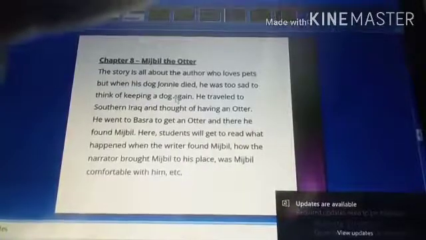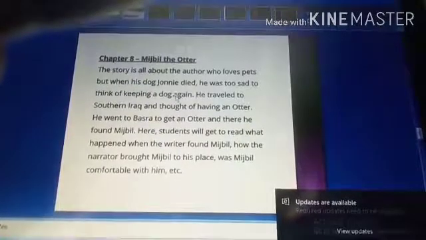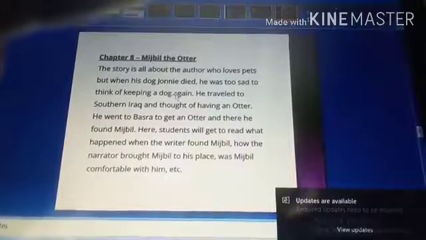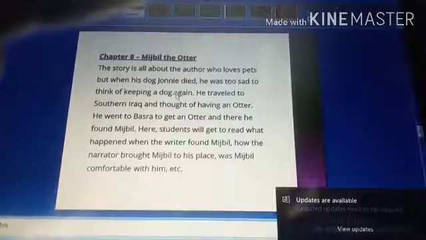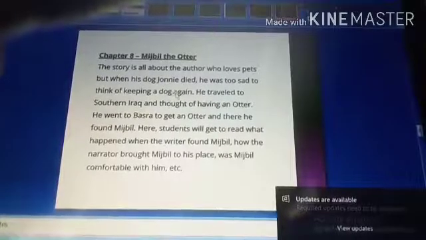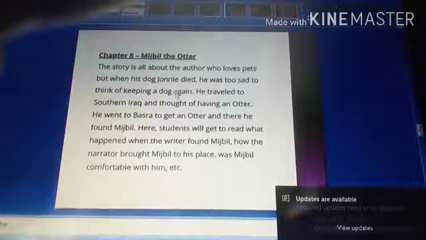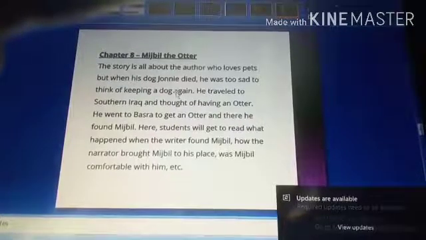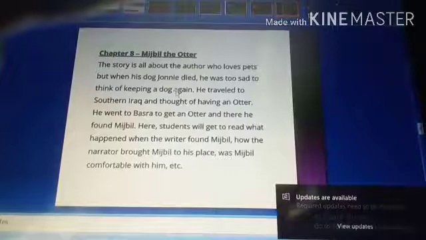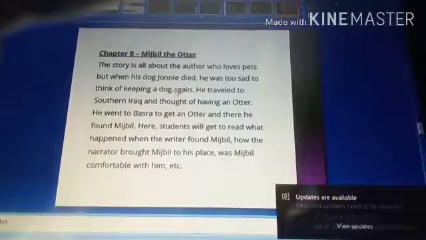Mijbil the Otter. As we all know, this Mijbil the Otter is a story all about someone who loves pets, but when his dog Johnny died, he was too sad to think of keeping a dog again. Sorry, this is not the chapter to be included. Let us move to the next chapter.